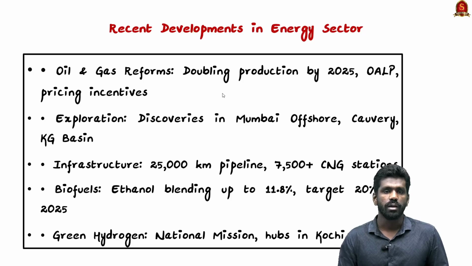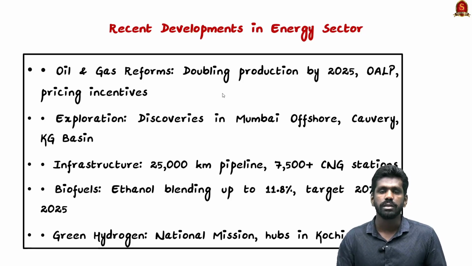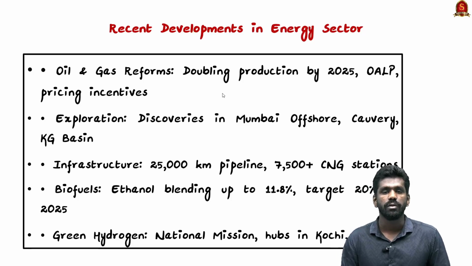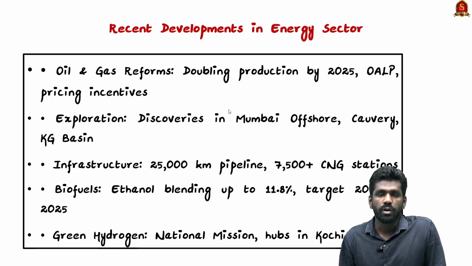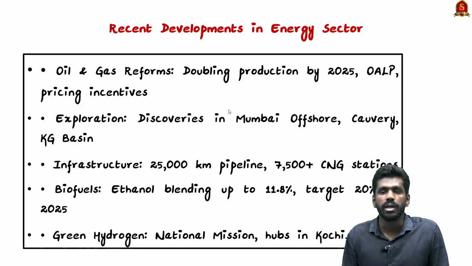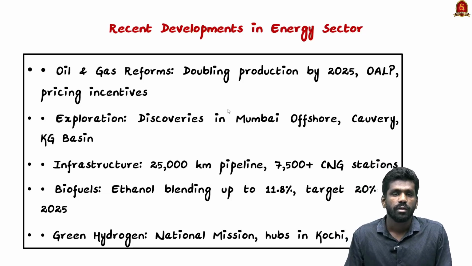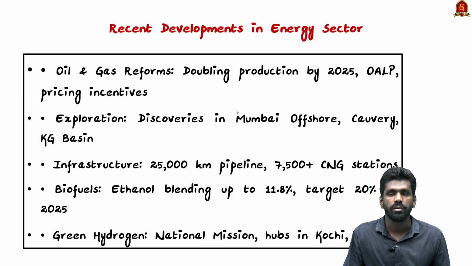Firstly, the oil and gas production reforms. India is the third largest energy and oil consumer in the world, and it is also the fourth largest LNG importer. The government is aiming to unlock 42 billion tons of oil by 2030, doubling the domestic oil and gas production by 2025.